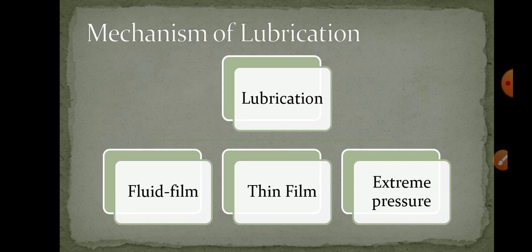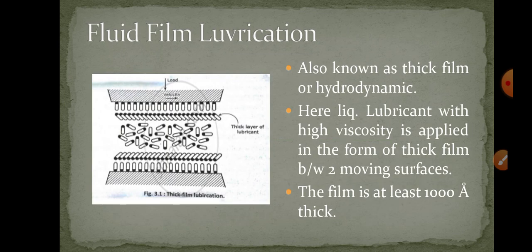Let us talk about the mechanism of lubrication. We have three different types of lubrication mechanisms. Number one, fluid film mechanism. Number two, thin film. And number three, extreme pressure lubrication. Depending upon the working condition of the machine, these three lubrication types can be applied.